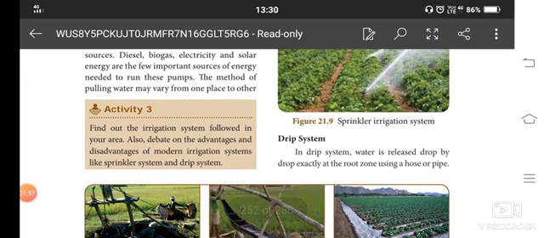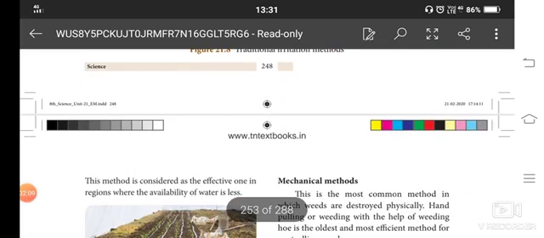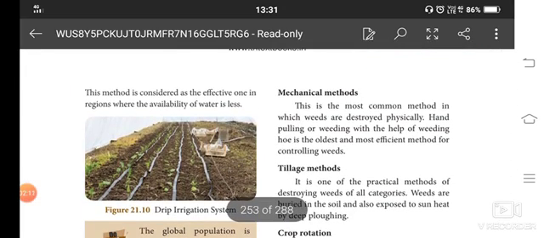In the drip system, water drops drop by drop exactly in the root zone. It is connected directly to the root zone. With the help of a hose pipe, they pour the water out. See here, near the root we have tubes connected to it. There is a hole, and it releases the water at regular intervals.